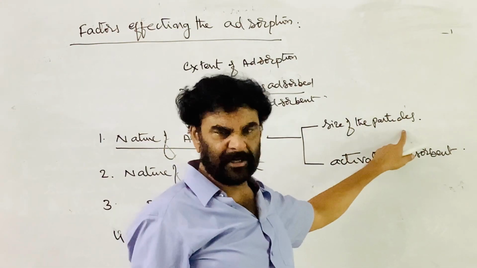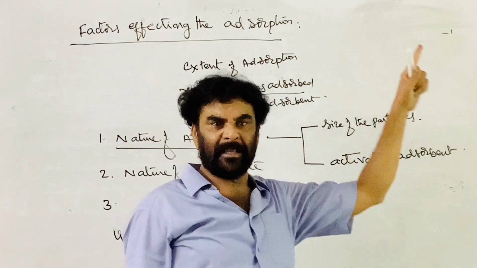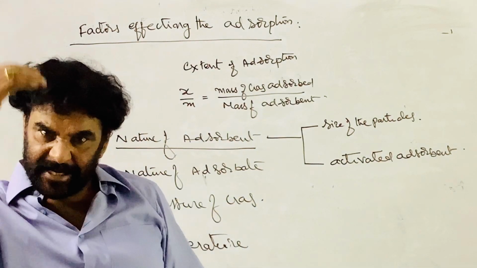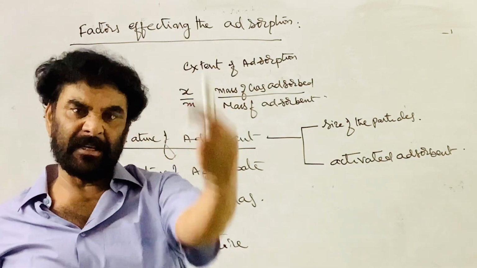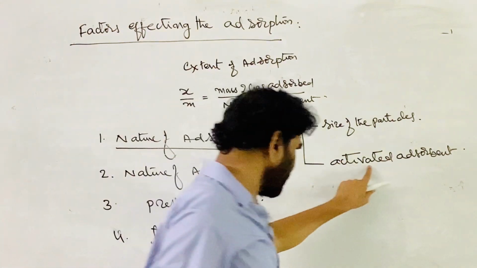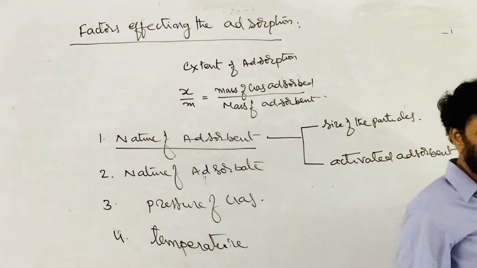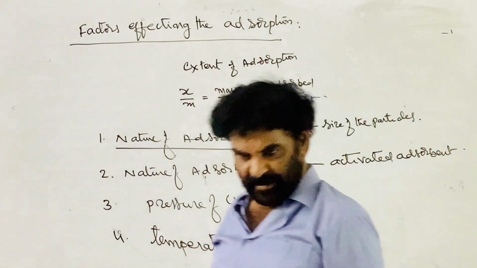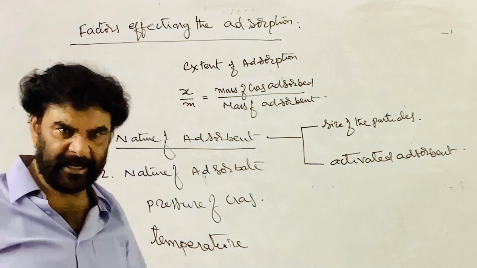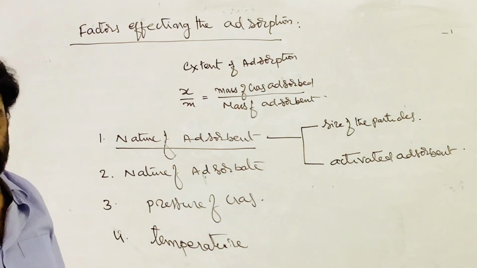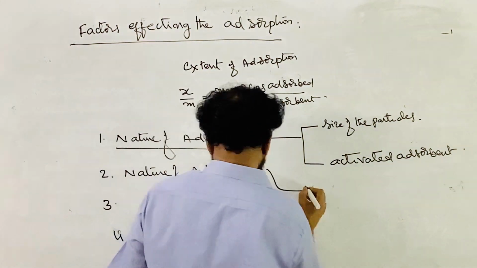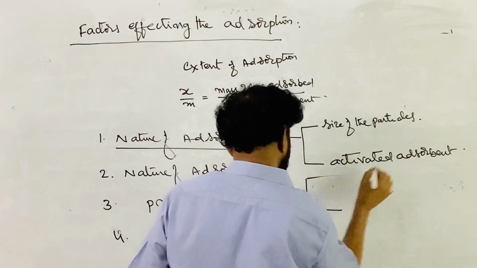The extent of adsorption is directly proportional to the total surface area. As the size of the particle decreases, the extent of adsorption increases. The second one is activated. It should be activated, that is, all impurities are to be removed. This activation is carried out by heating in vacuum. So next one is the adsorbate.